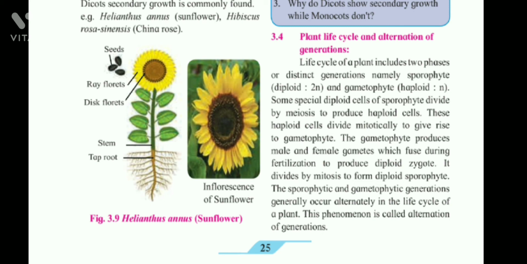The gametophyte produces male and female gametes which fuse during fertilization to produce diploid zygote. It divides by mitosis to form diploid sporophyte. The sporophytic and gametophytic generation generally occur alternately in the life cycle of a plant. This phenomenon is called alternation of generation.